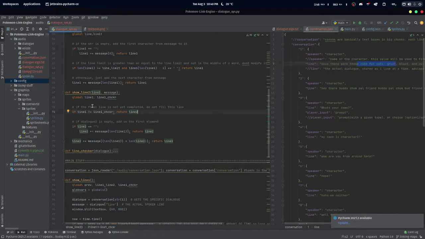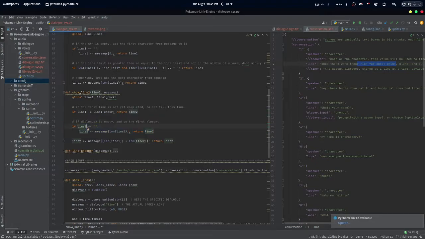Actually, I'll run it again later. However, if this isn't the case, if line 1 and the line checker are the same, meaning that line 1 hasn't been updated in the past iteration, then we're going to go on and check this stuff.